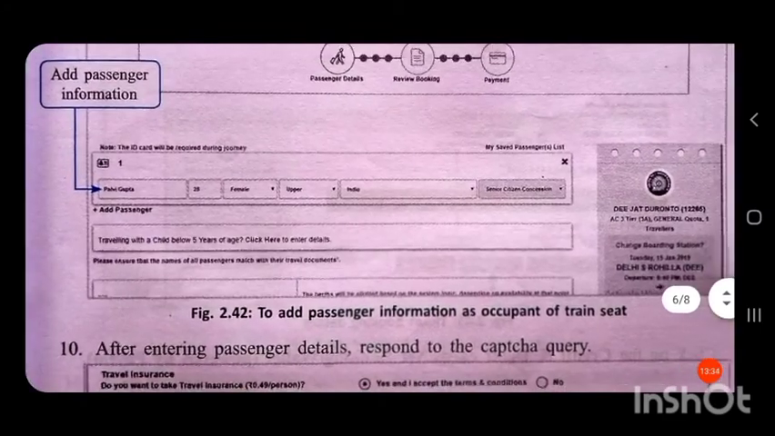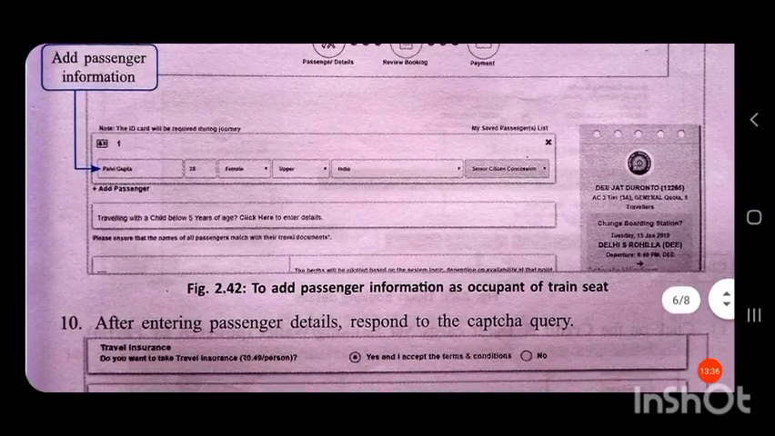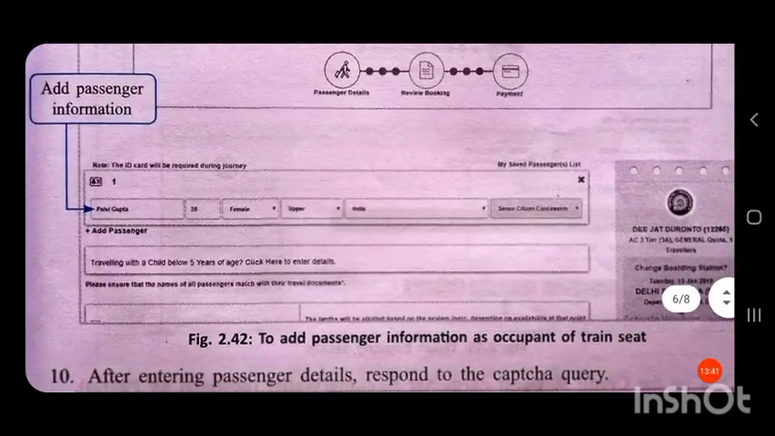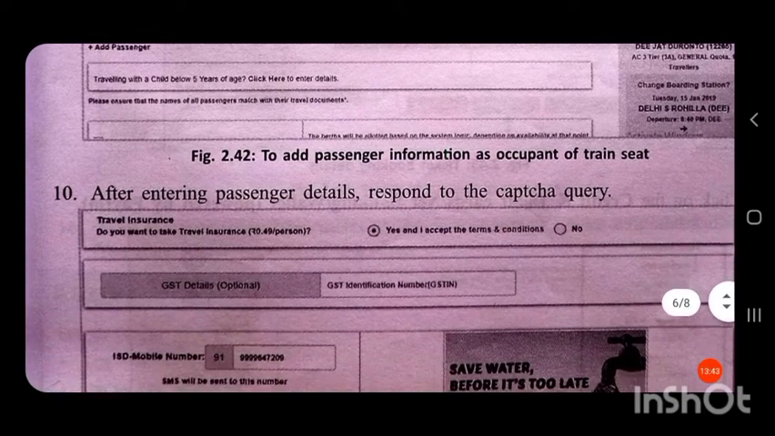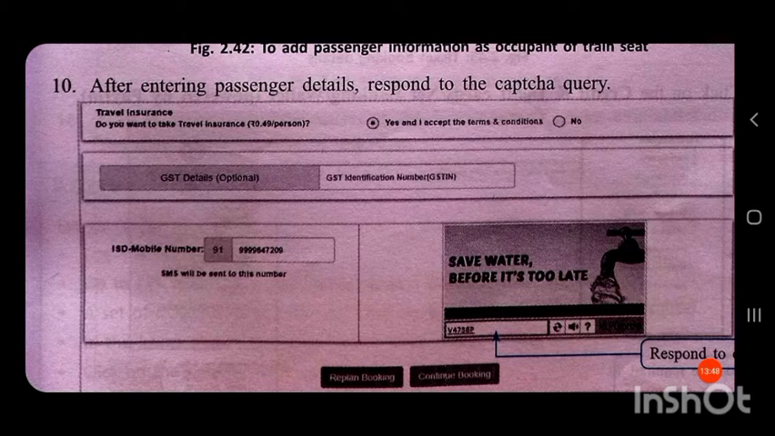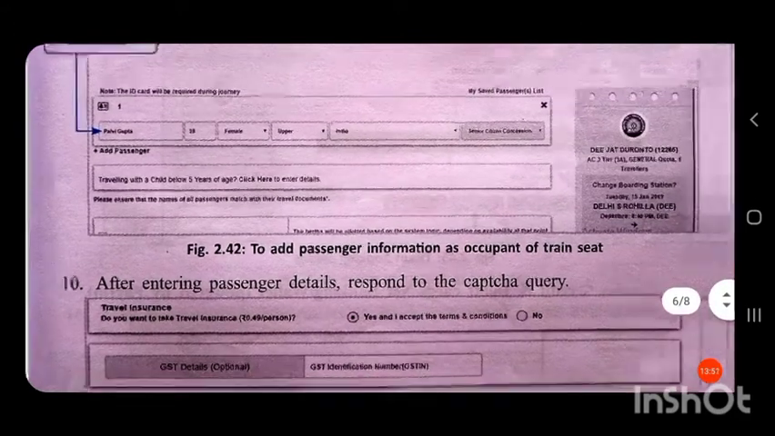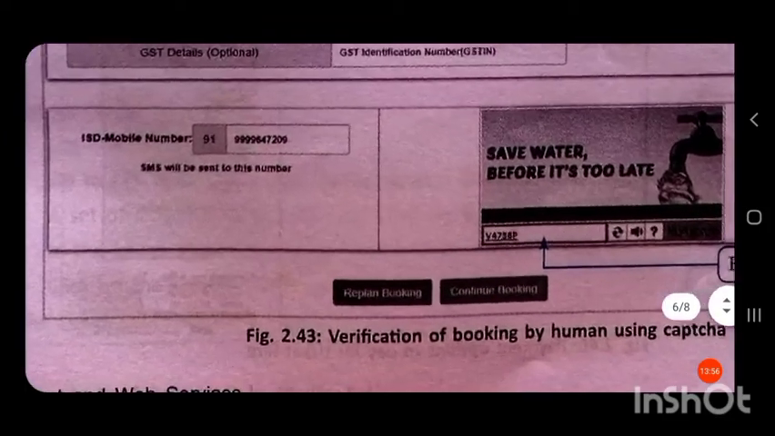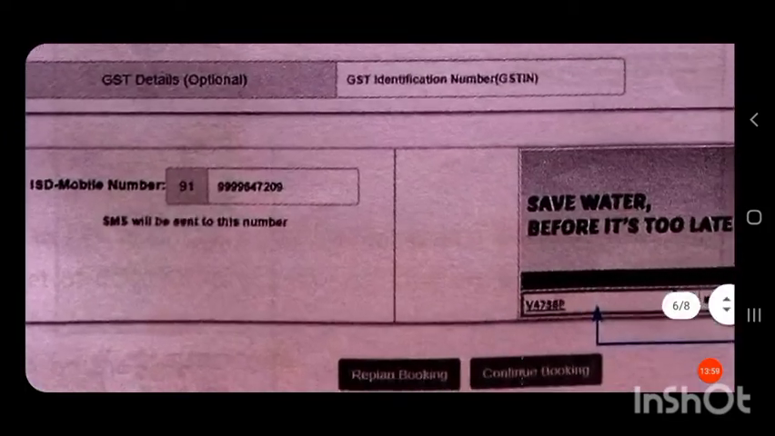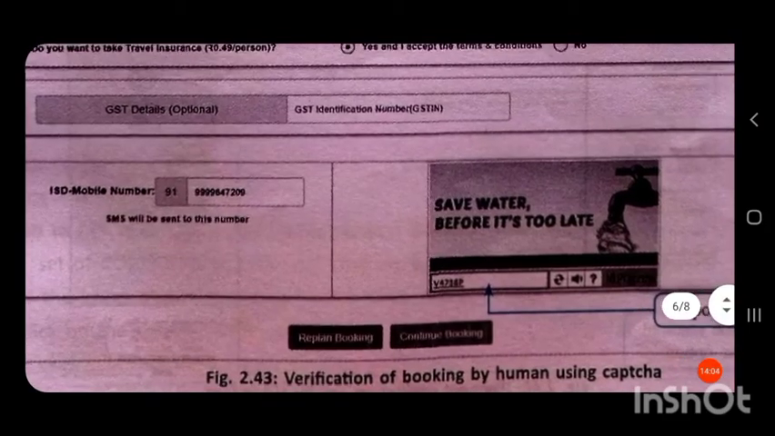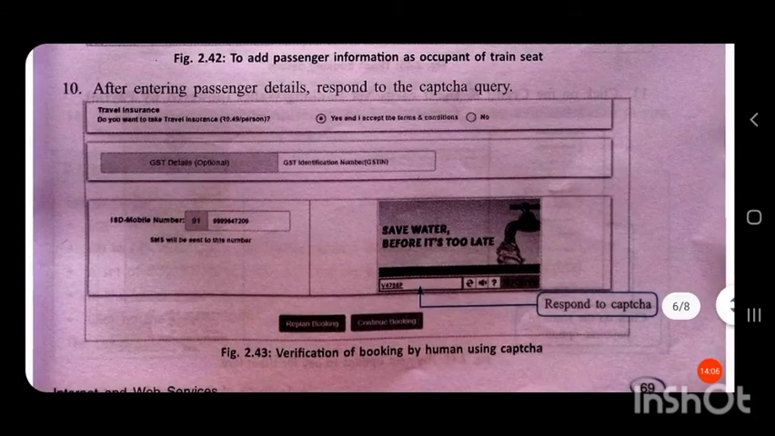Like here you have to enter your name, gender, seat, that is upper, lower or middle. Then after entering the passenger details, respond to the CAPTCHA query. You have to enter a CAPTCHA, which is a combination of characters, letters and numbers. So here a CAPTCHA is displayed and you have to enter that CAPTCHA.